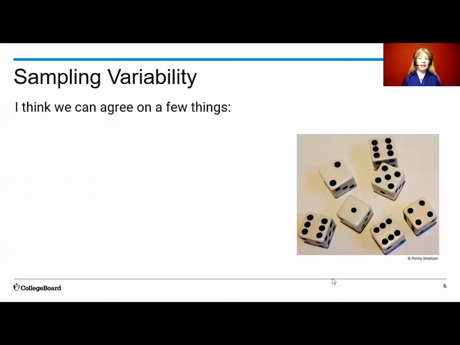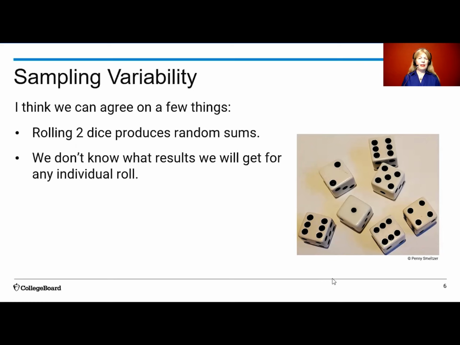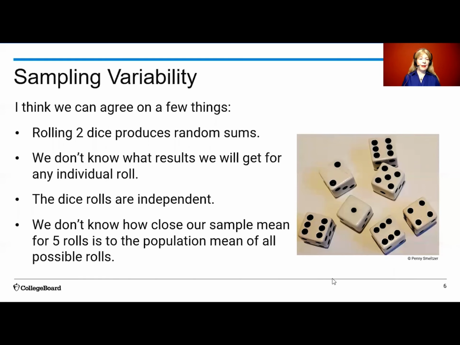I think we can agree on a few things. Rolling 2 dice produces random sums. We don't know what results we will get for any individual roll. The dice rolls are independent. Knowing what we rolled on one roll has nothing to do with what we're going to roll on another. And we don't know how close our sample mean for 5 rolls is to the population mean of all possible rolls.